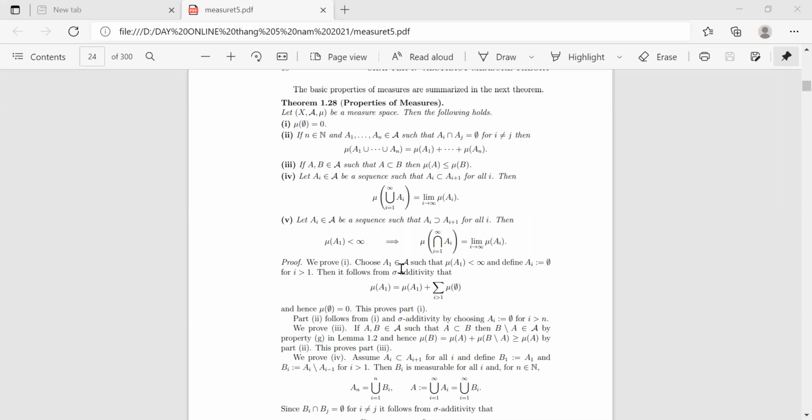Choose A1 in A such that μ(A1) is less than infinity, and define Ai equal to the empty set for i greater than 1. Then it follows from sigma additivity that μ(A1) is equal to μ(A1) plus the sum of μ of empty sets, i greater than 1, and hence μ of the empty set is equal to 0. This proves part 1.